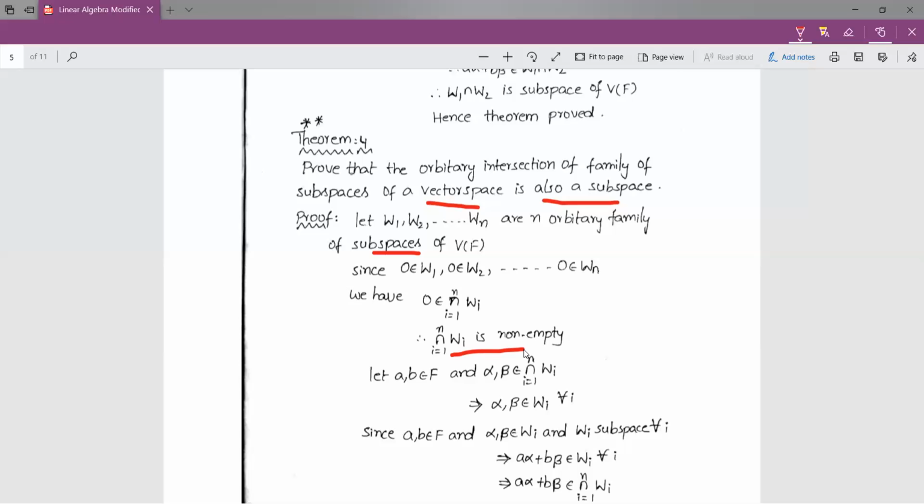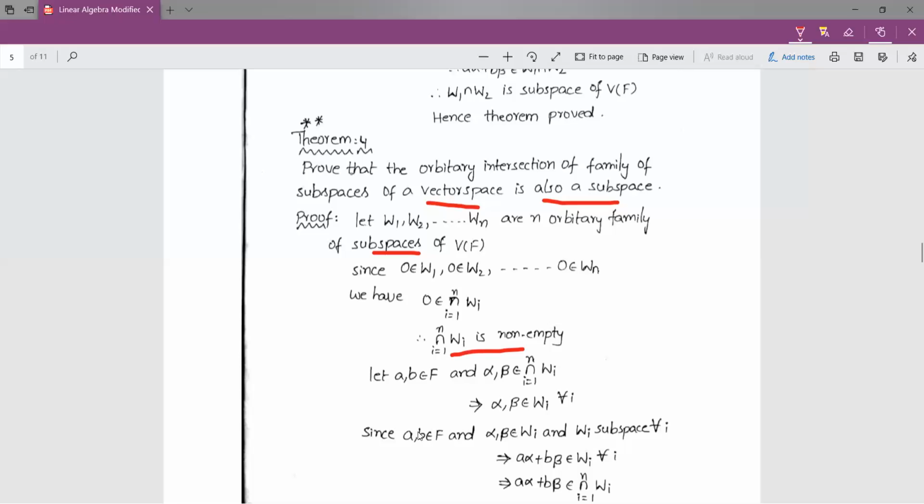So we have proved 0 belongs to that intersection, therefore intersection is non-empty. Once again, according to theorem 2, we have to consider a, b from F and alpha, beta from the intersection. Whenever alpha, beta belongs to the intersection, we can write alpha, beta belongs to Wi for all i. It means alpha, beta belongs to W1, alpha, beta belongs to W2, and so on, alpha, beta belongs to Wn.